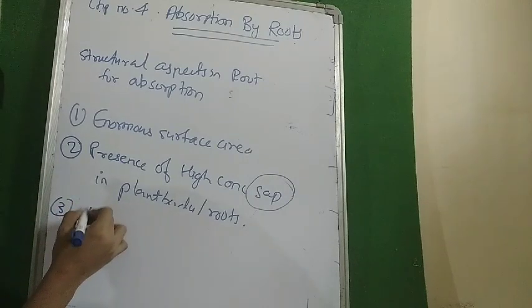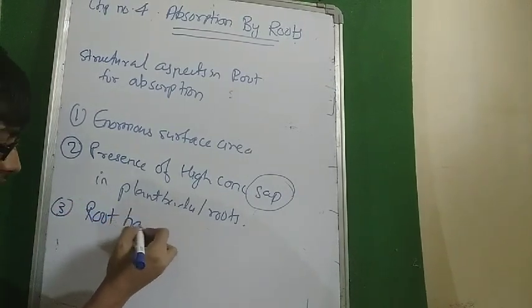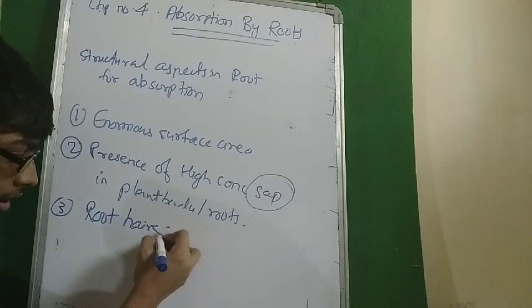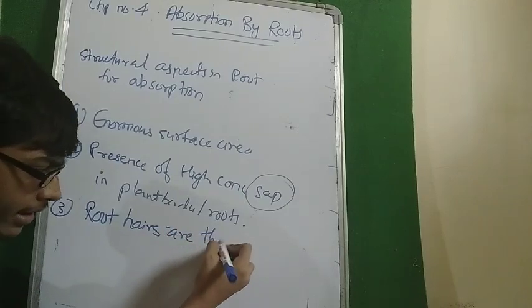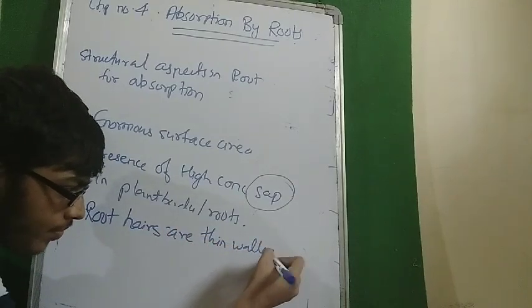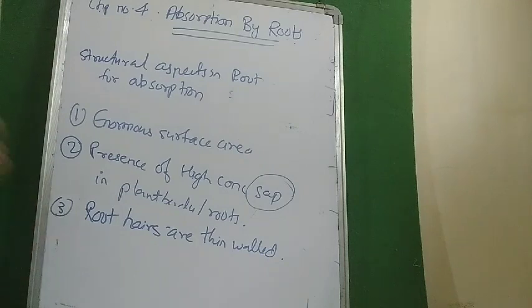Another important reason for absorption is root hairs are thin walled. See, root hair is a kind of cell. In a plant cell, a cell wall and cell membrane are present. So the cell wall of root hair is very thin, so a large amount of water can come in.